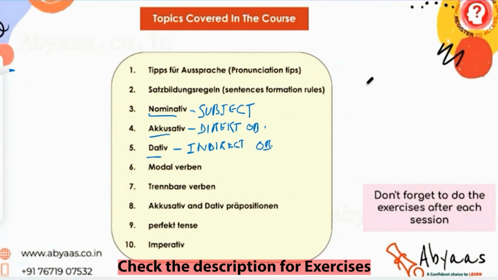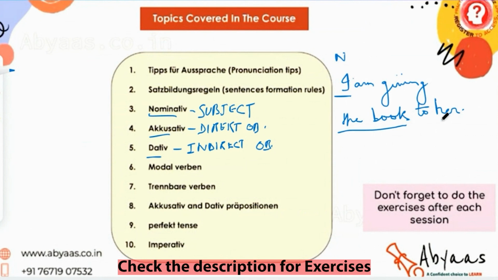So if I say a sentence, I am giving the book to her. Here I, the subject, can be said as the nominative part of the sentence. Then we have the direct object or the accusative, the book. Then we have the receiver here, or the indirect object, her. So this will be your dative, indirect object. The book will be accusative, direct object, and I will be the nominative subject.